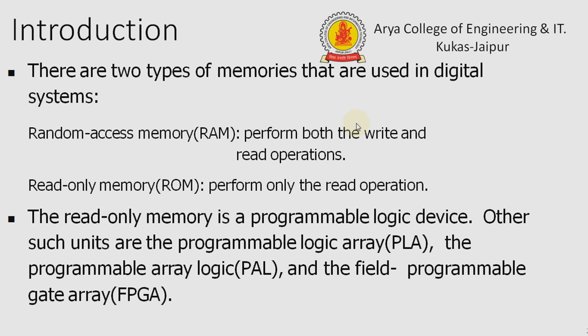And basically RAM is a volatile memory. That means to say, it stores information as long as power is supplied to it. Its contents are lost when the power supply is switched off or interrupted. So the user has to reload his programs and data when power supply is resumed.